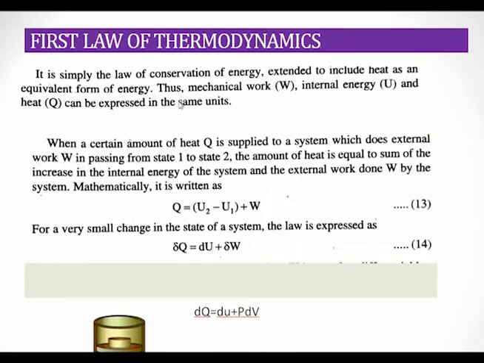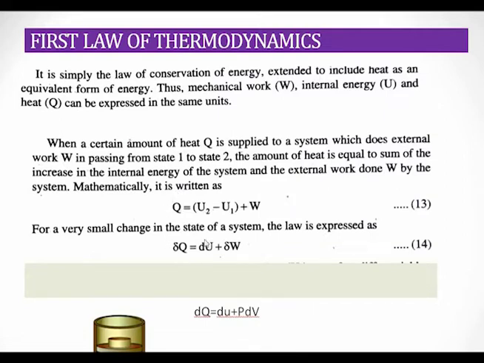So, in the first law, suppose Q amount of heat is given to a system and the system uses some amount of heat to increase its internal energy from U1 to U2. So what is the change in internal energy? That is U2 minus U1. The heat is used to increase the internal energy, and the system also does some work using the heat absorbed. So it can be written as Q is equal to U2 minus U1 plus W. This is known as the first law of thermodynamics.